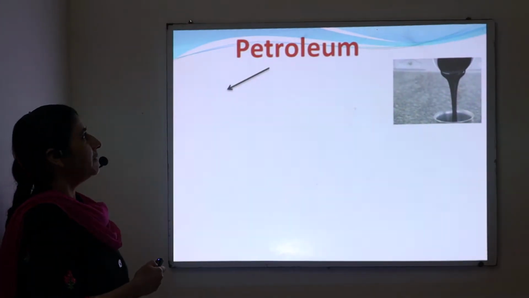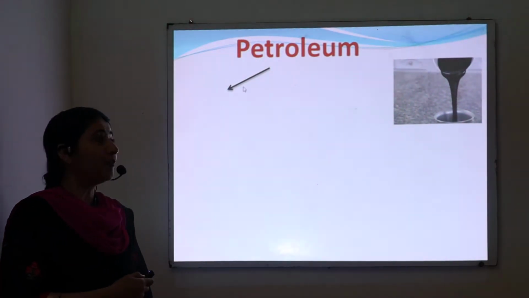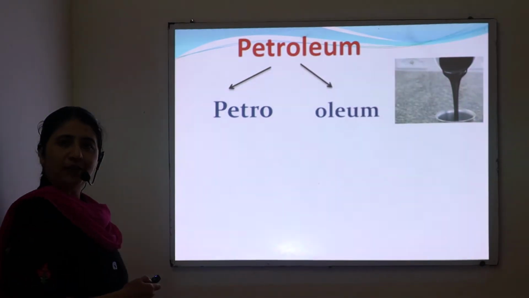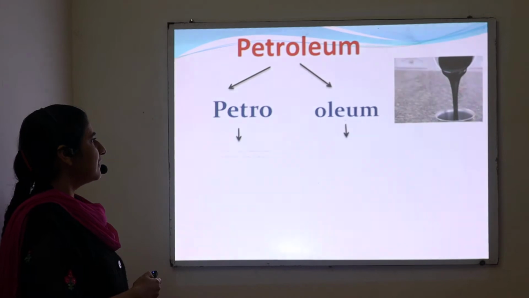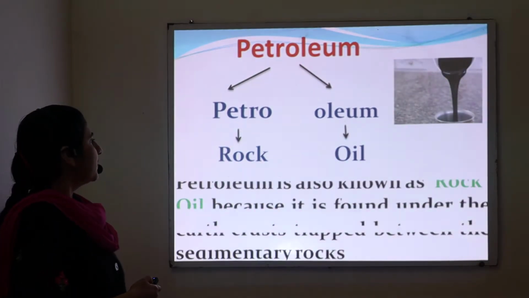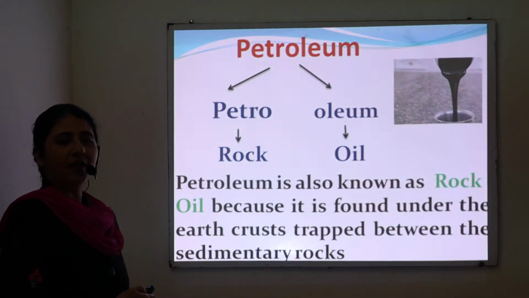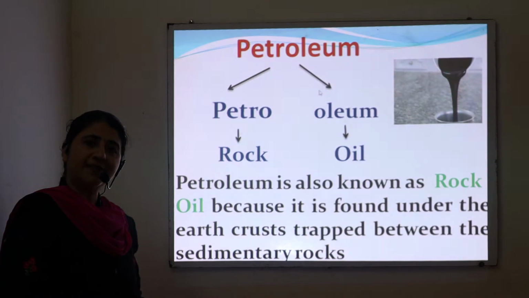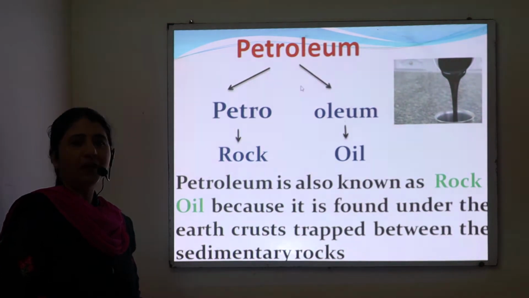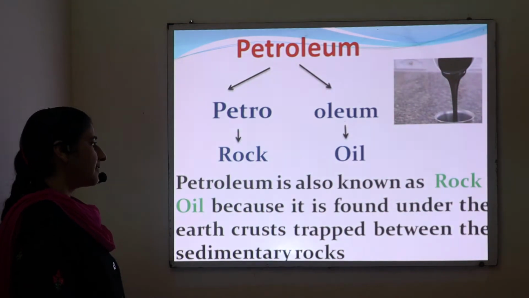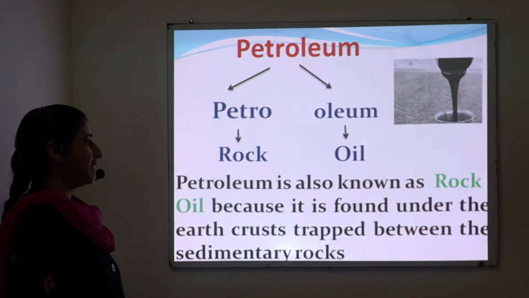So petroleum is formed by the combination of two words. Number one is petro and second is oleum. Petro means rock and oleum means oil. So petroleum is also known as rock oil. Why is petroleum called rock oil? Petroleum is called rock oil because it is formed under the earth's crust, trapped between the sedimentary rocks.